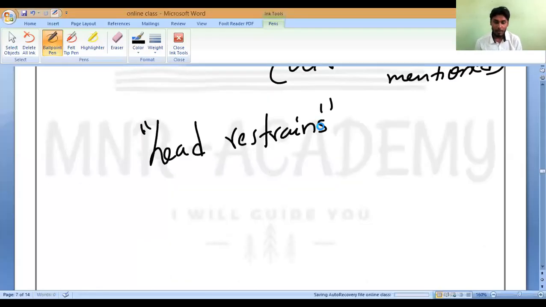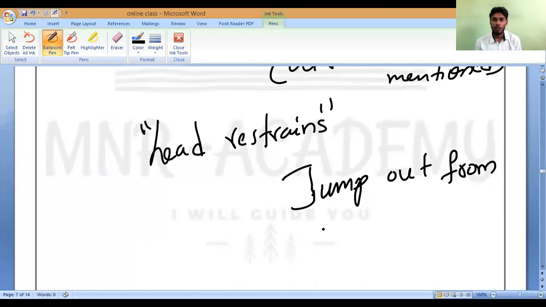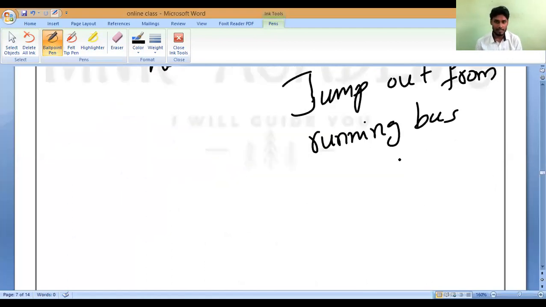See, when you jump out from the bus, if it is stopped, you may jump, no issues. But when you jump out from the running bus, what will happen? We people have the same speed as the bus. Is it yes or no?